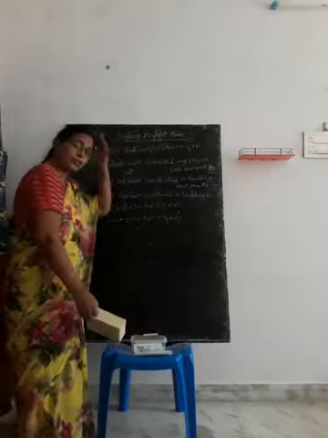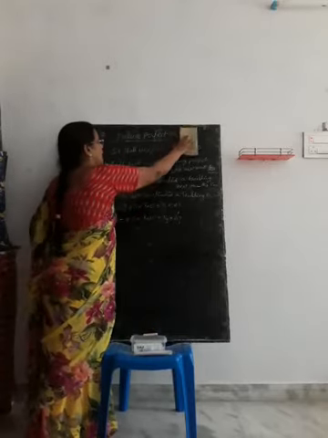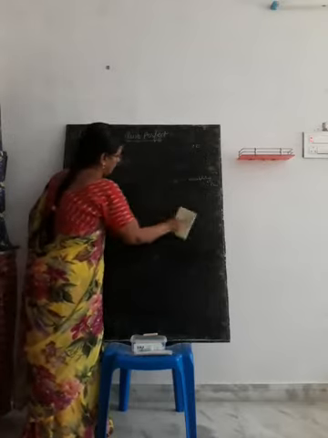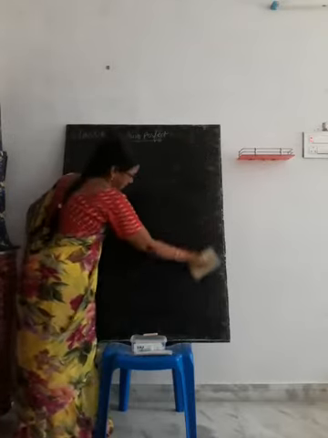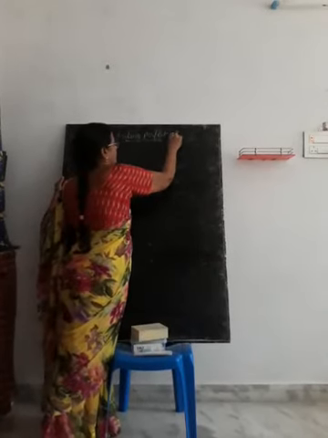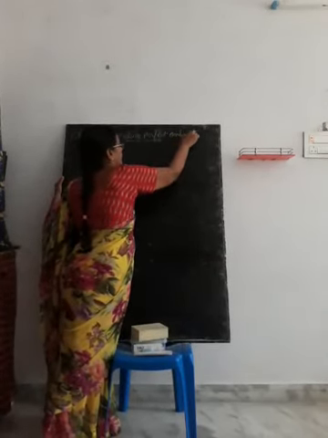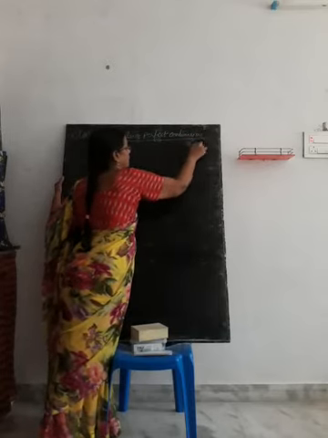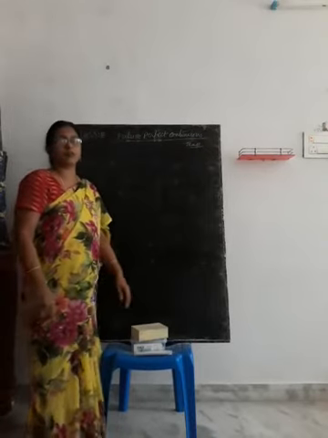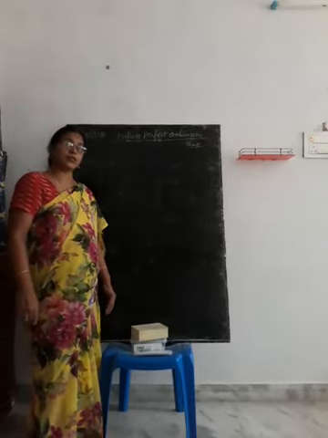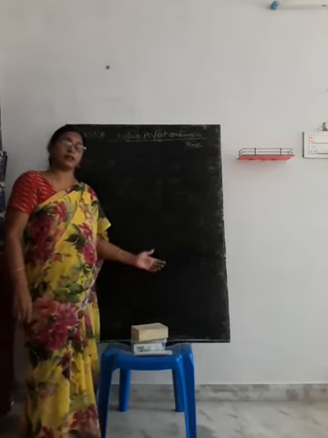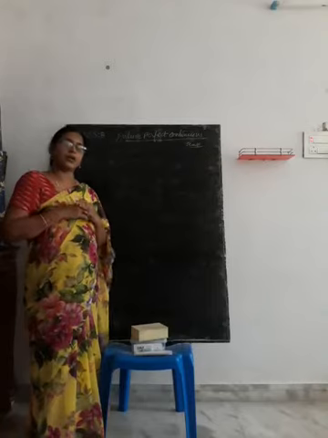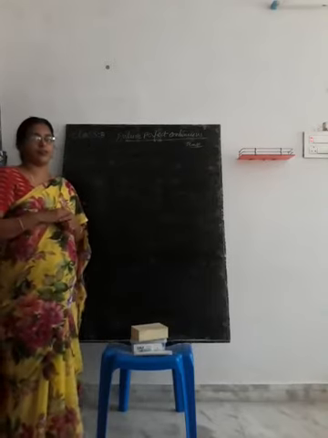The last tense, that is the 12th tense, is future perfect continuous tense. Future perfect continuous tense is used to indicate an action starts in the future and continues for some time in the future.